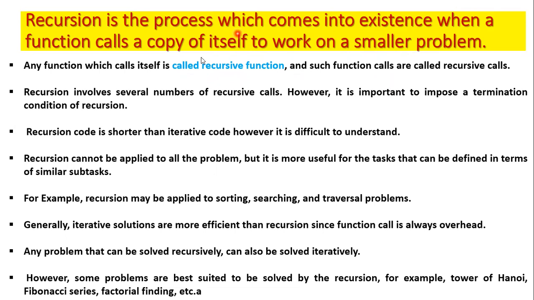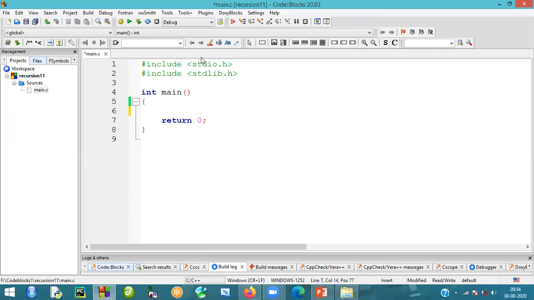Now we're going to see this in practice through the IDE, that is Code::Blocks. For the first point, we can understand it in a practical manner. We have a function, the main function. This is my main function. What is the intention of this main function? It performs one particular task.